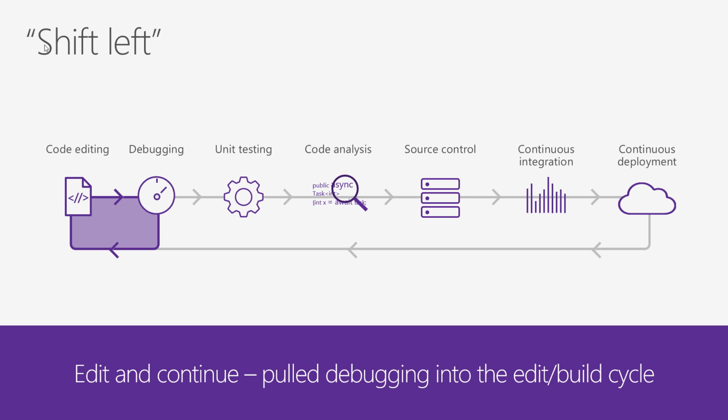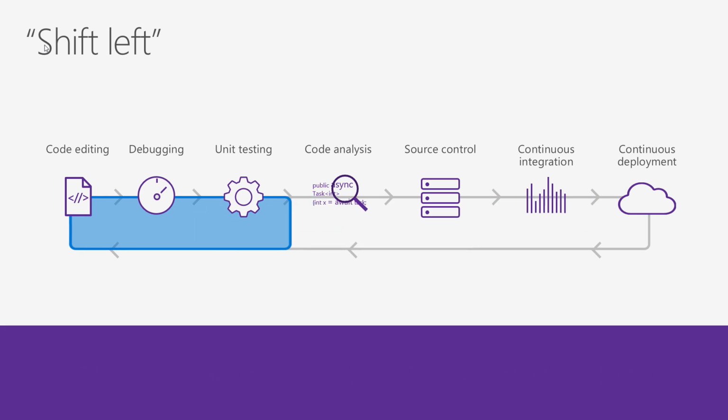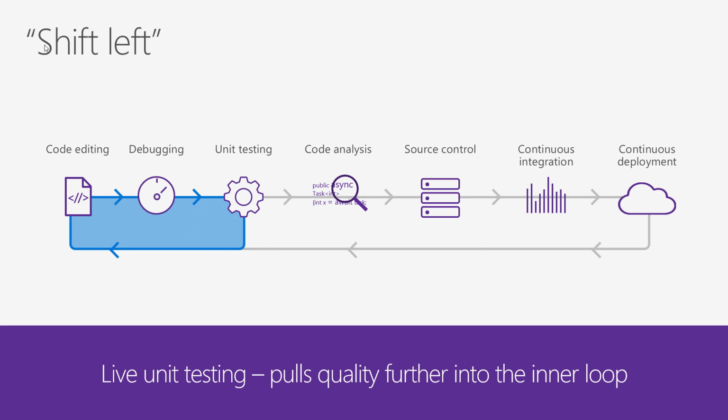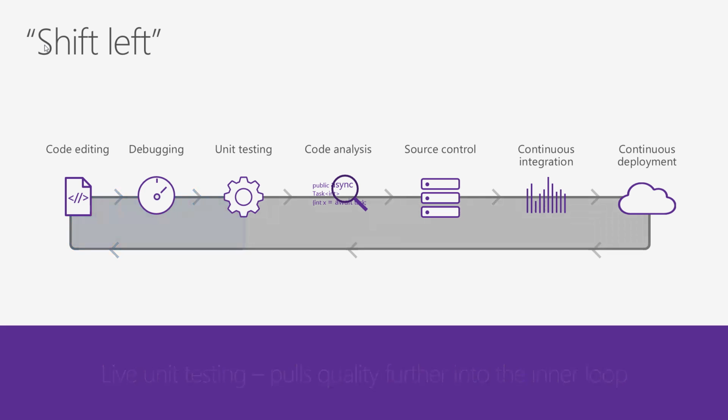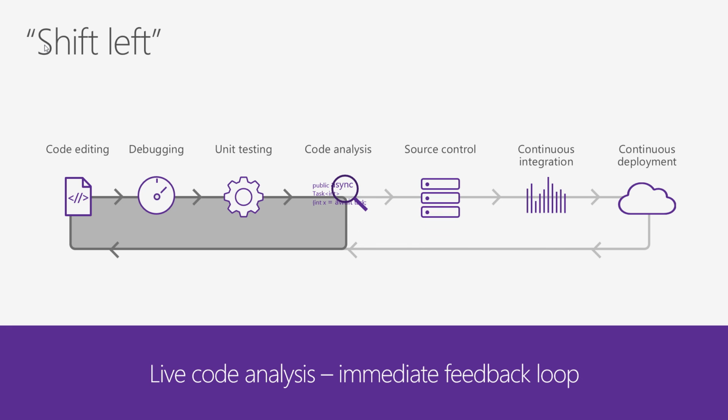use the inspector. I think also as we tie some things back, we have some brand new features called live unit testing to essentially pull quality into the inner development loop. So as we're writing UI or unit tests into our application, we can run them live. And also some really new amazing source code analysis built right into Visual Studio 2017 that'll help us really improve our source code and unify as a team.